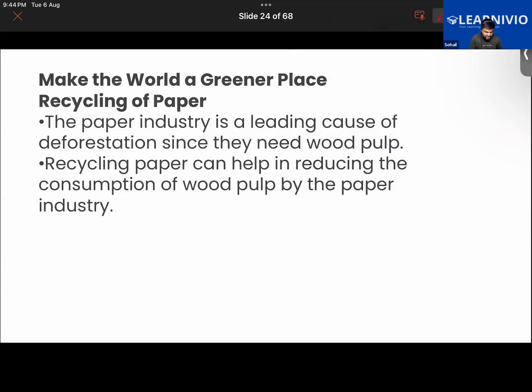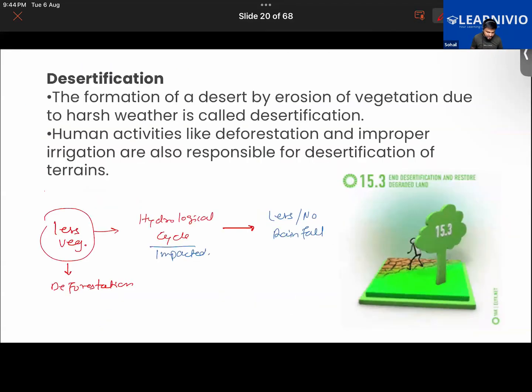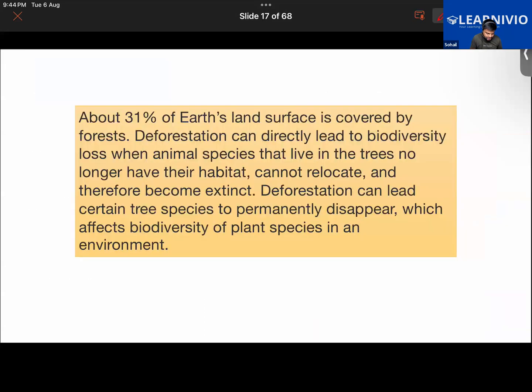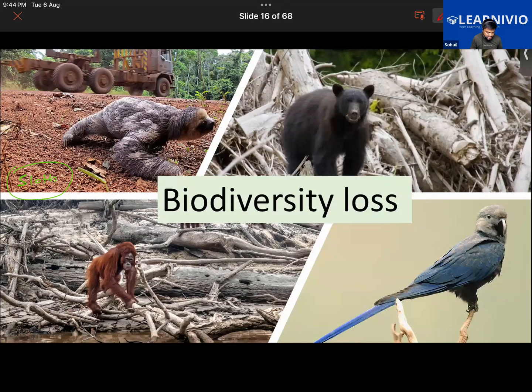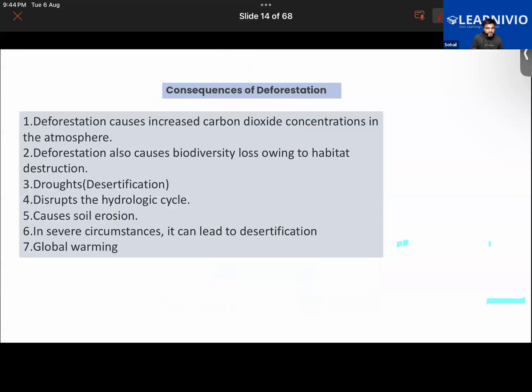So here we have learned about the different consequences of deforestation. They were as follows: it leads to an increase in carbon dioxide concentration in the atmosphere.